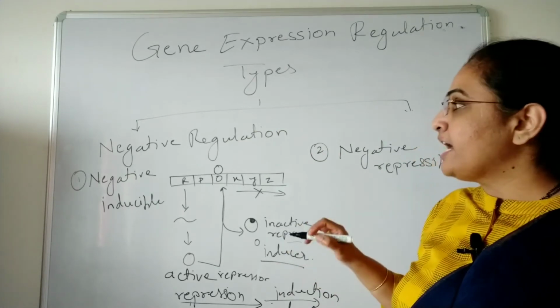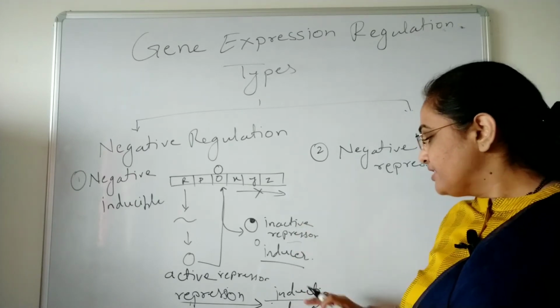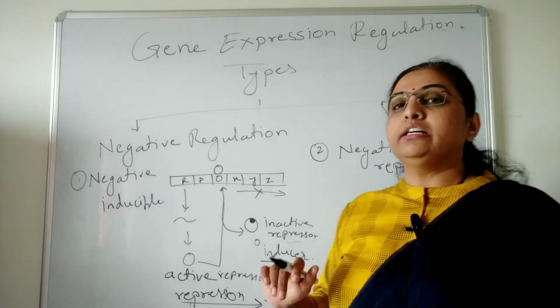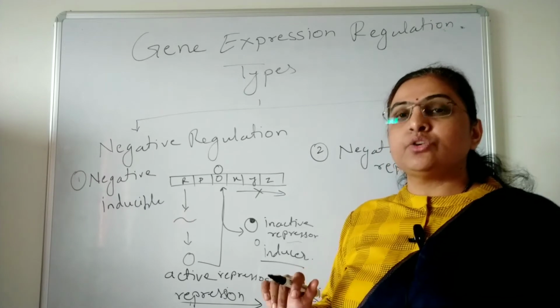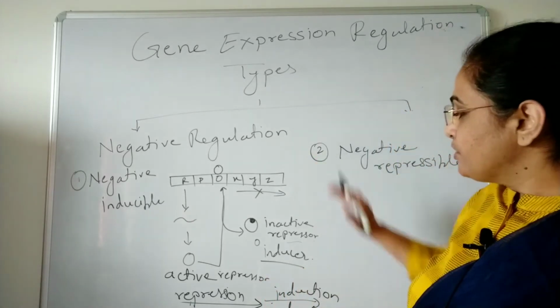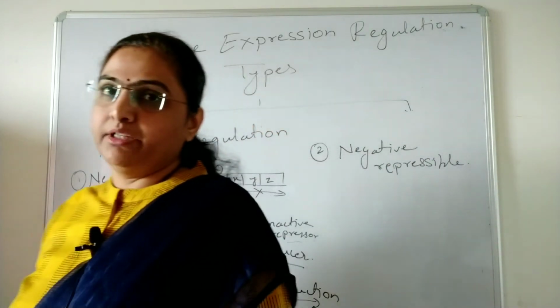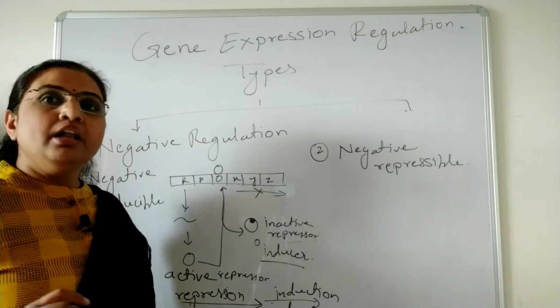As it is inactive, it gets detached from the operator, and the next stage is the induction. The induction is the gene expression in response to the inducer. So in this way, this is the negative inducible regulation, one type of negative regulation.